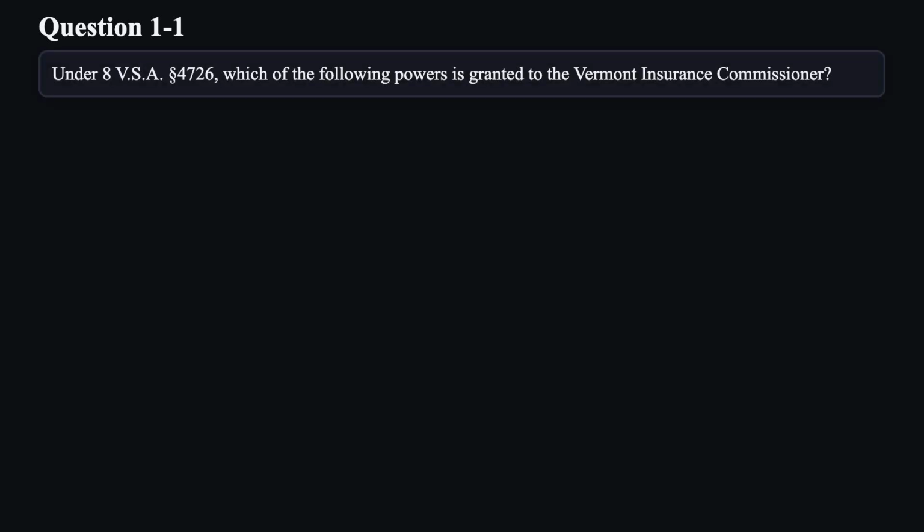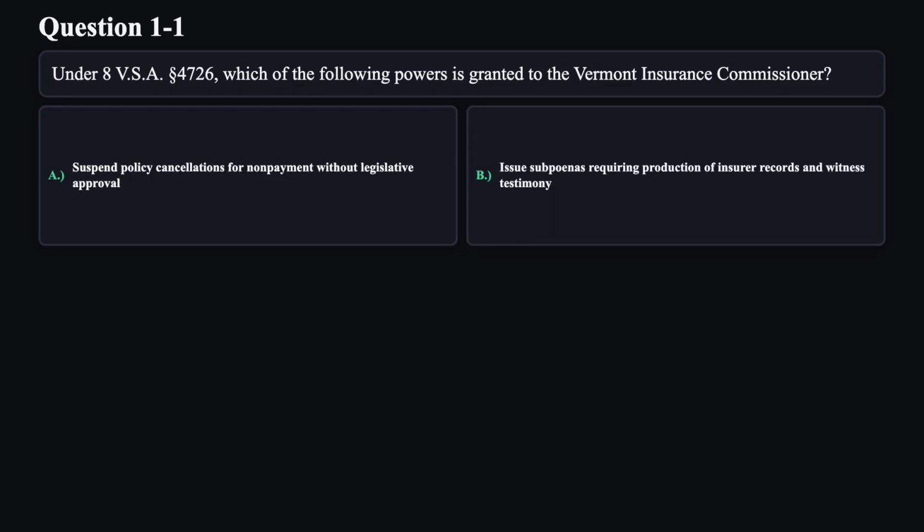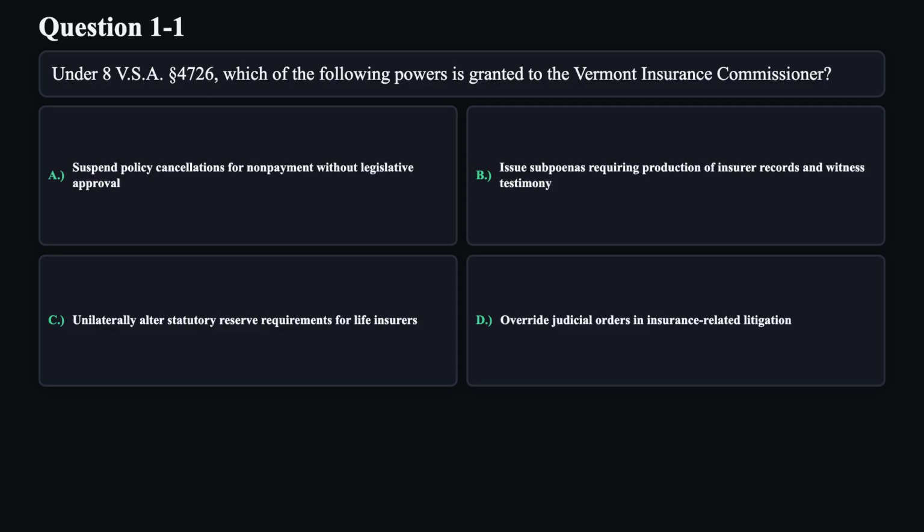Let's get started. Question 1. Under 8 VSA Section 4726, which of the following powers is granted to the Vermont Insurance Commissioner? A. Suspend policy cancellations for non-payment without legislative approval. B. Issue subpoenas requiring production of insurer records and witness testimony. C. Unilaterally alter statutory reserve requirements for life insurers. D. Override judicial orders in insurance-related litigation.